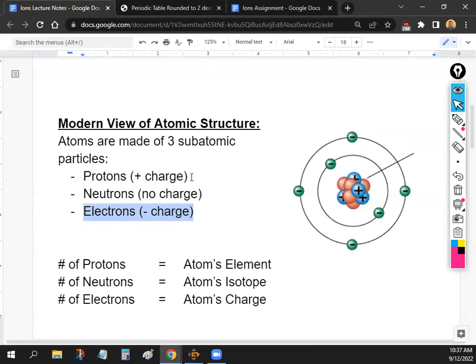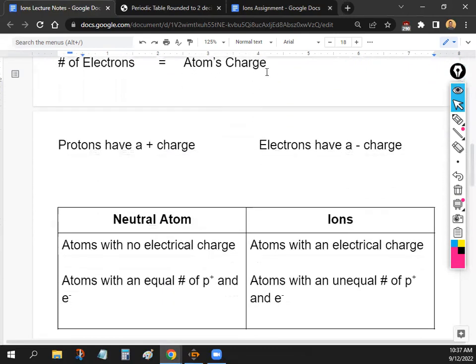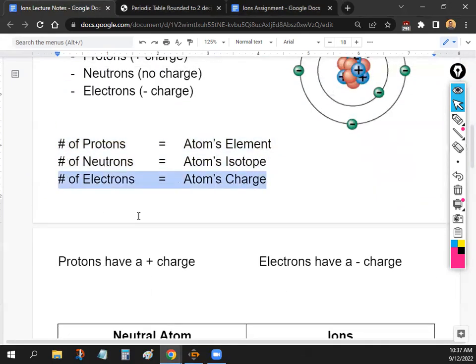I said in the previous weeks that you're going to assume that these are the same, but today it's going to be different. So protons and electrons are no longer the same number. I need you guys to write this down right here. The number of electrons is going to determine the atom's charge. Make sure you write that down. The number of electrons affects the atom's charge. Another way to think about that is the electrical energy. So what kind of electrical energy does it have?